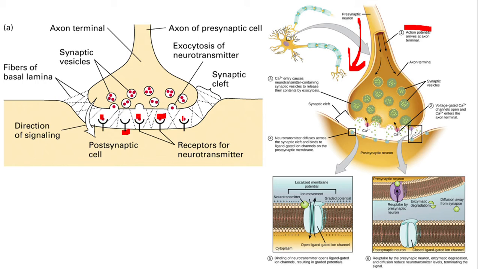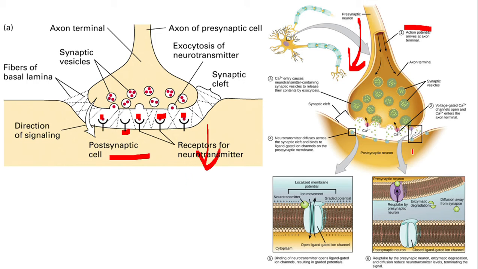So binding of the neurotransmitter with the receptor on the postsynaptic membrane induces the signal to be continued from here. Now it induces chemical changes on the postsynaptic cell. Okay.